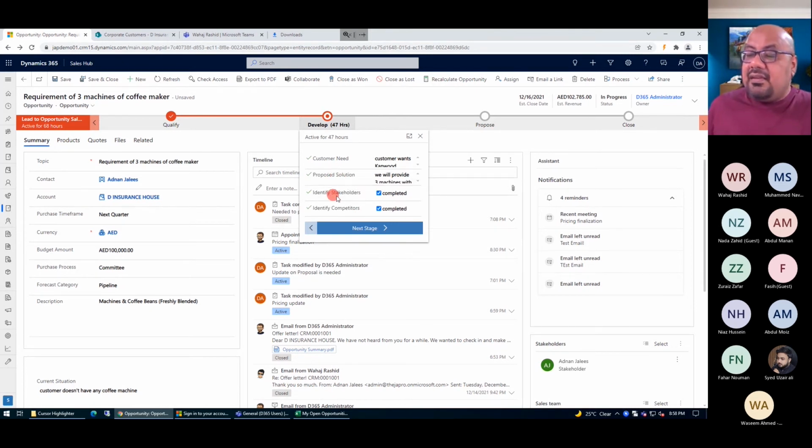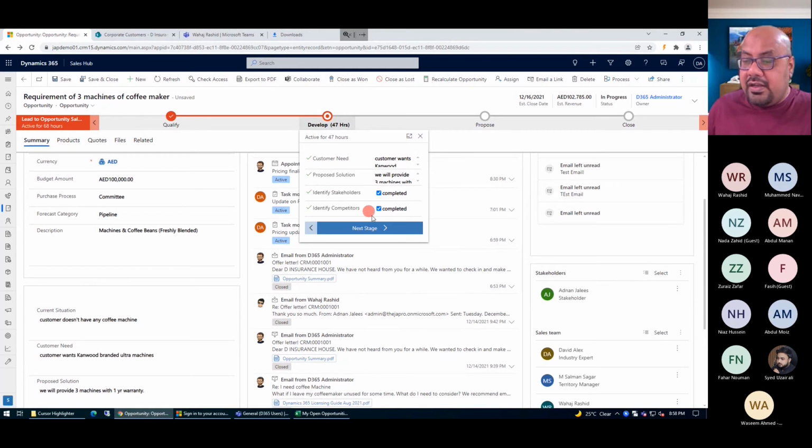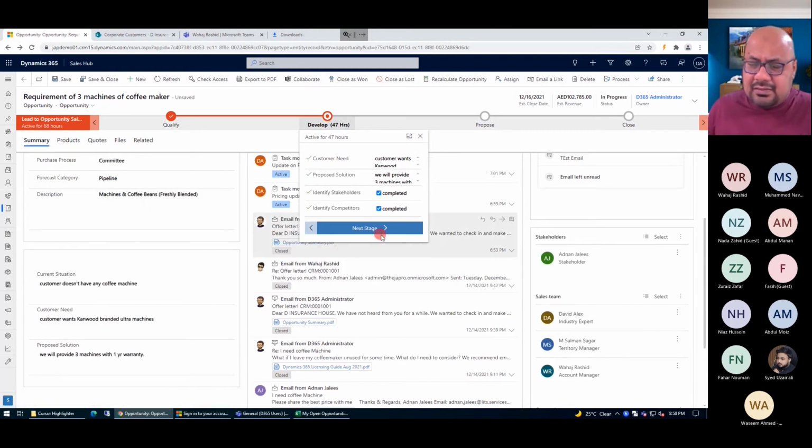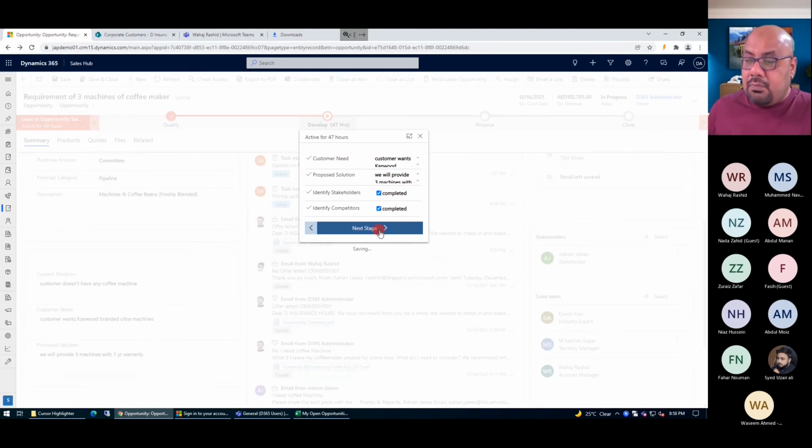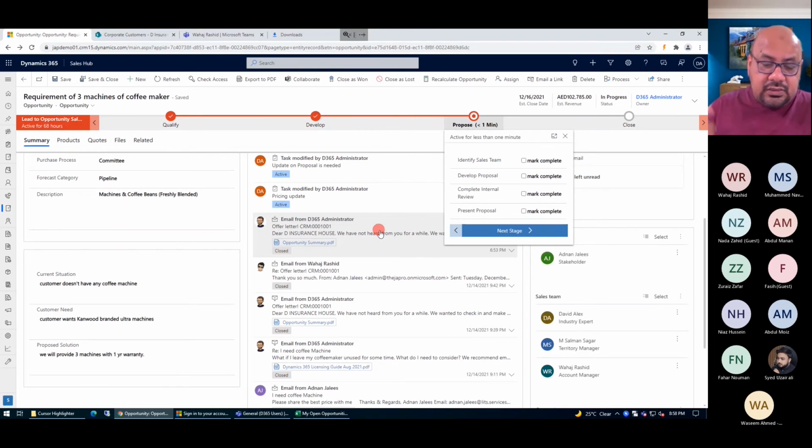Yes, you can see I'm just going to update it here, the stakeholders, because I already updated the stakeholders and already identified whatever is the competitor. I just cross verify, yes, this is a checklist I have maintained. Now I'm just going to move to the proposed stage. And in that particular part, we are going to generate the quotation. So I think, Wahaj, if you can take forward from here, it'd be okay.